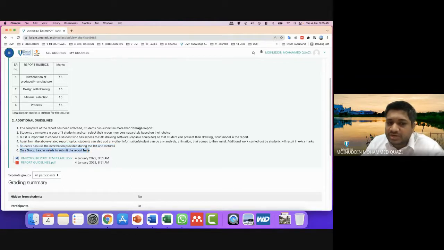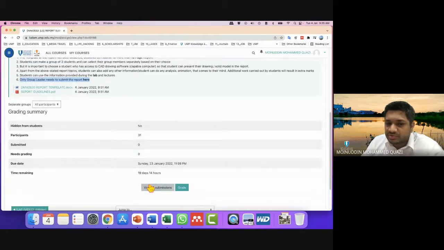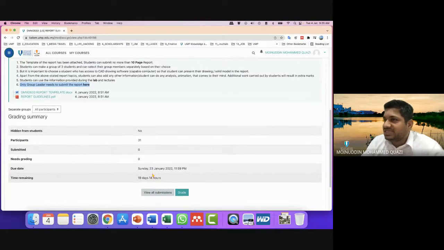Only the group leader needs to submit the report. So here the students can submit the report, and only the group leader needs to submit it, not all 3 students. So maximum group of 3 people. Okay, in the 3 people, one person will be the group leader, one person will be the CAD modeler or drawing person who has access to a good computer or any normal computer that can handle drawing.